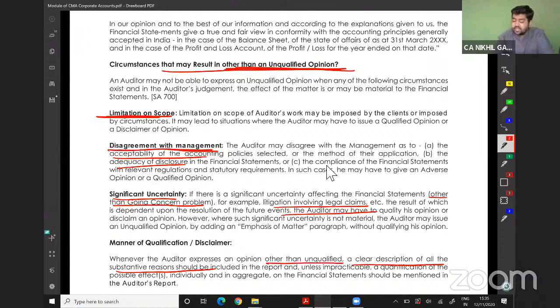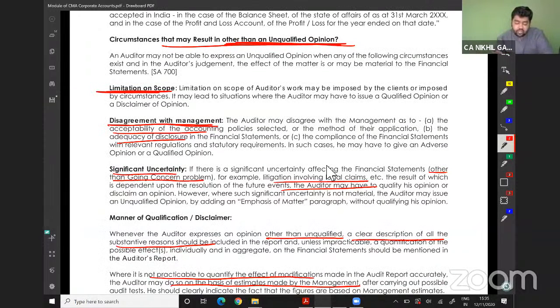The auditor may disagree with the management as to acceptance of accounting policy and adequacy of disclosure. Significant uncertainty relating to going concern, or relating to any legal litigation which will hamper the company at large, should be reported, and the audit report should be modified accordingly.